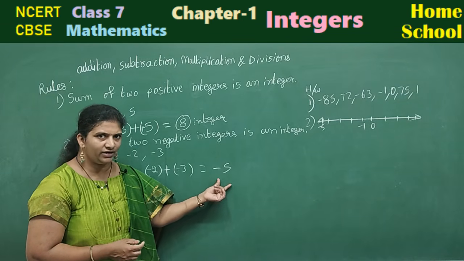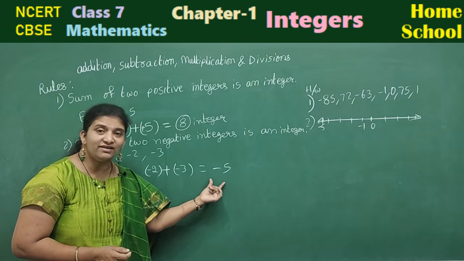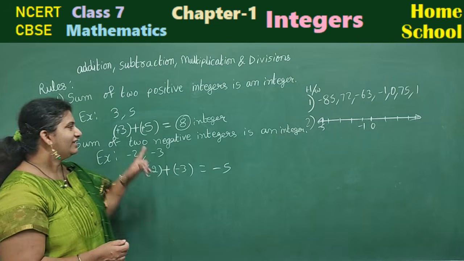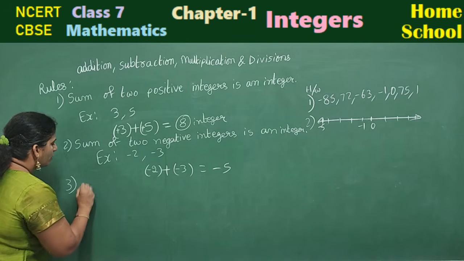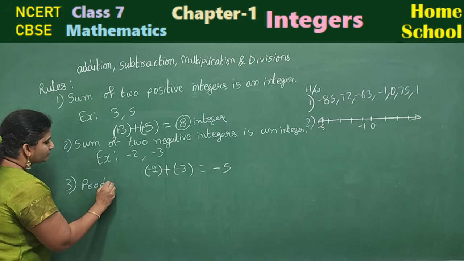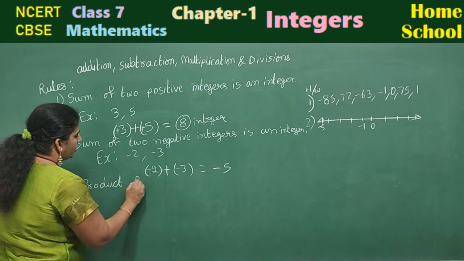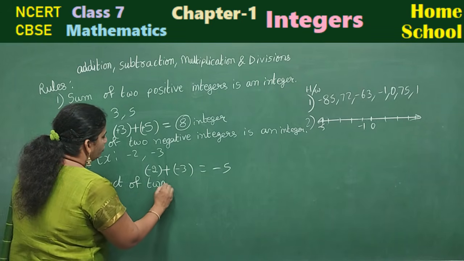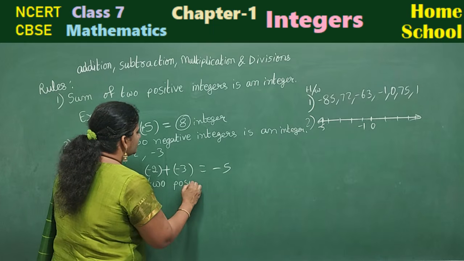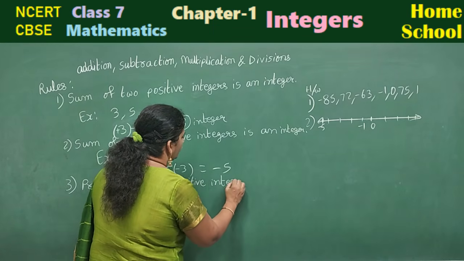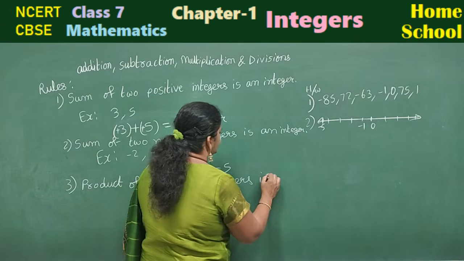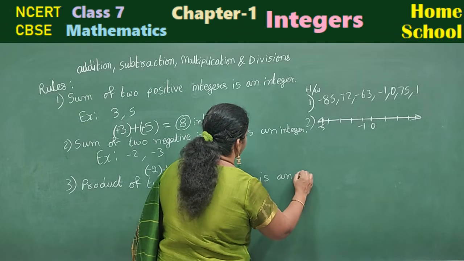Yes, it is a negative integer, right? Minus 5 is also an integer. Then this rule is satisfied. Coming to your third one, product of two positive integers is an integer.